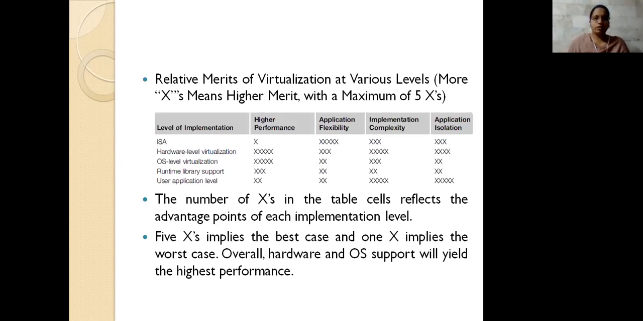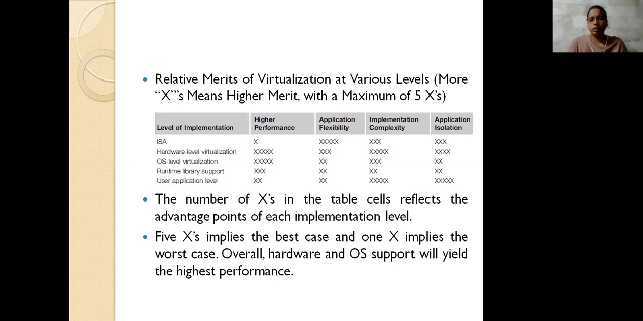The merit is represented by the letter x. If you have more merits, if you are reaching your point, we simply place 5 x's, which is the best representation. If it has only one x, it is the worst case. If it has the maximum of 5, it is the best case.